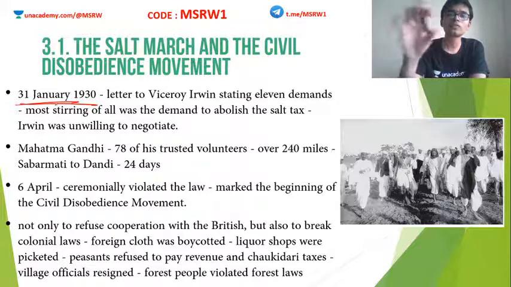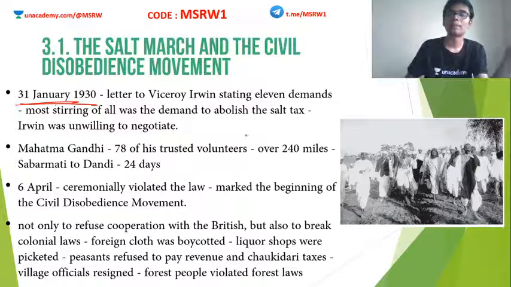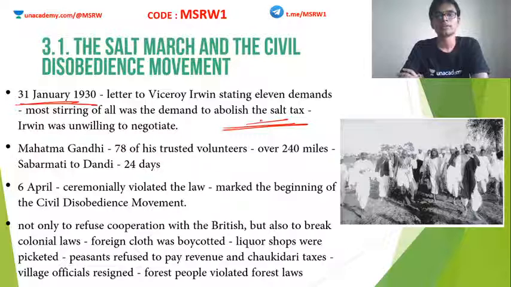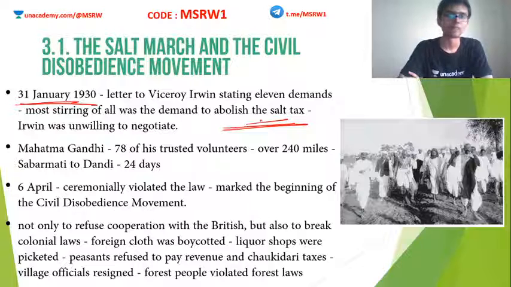Among these demands, the most important one was the abolition of the salt tax. At that time in India, there was a monopoly of salt by Britain. Also, those who produced salt of their own were taxed heavily. Mahatma Gandhi considered this an insult to India. Why? Because salt is used by everyone, by the rich and by the poor. So this affected every individual in India, irrespective of any discrimination. Mahatma Gandhi wanted this salt tax to be abolished.